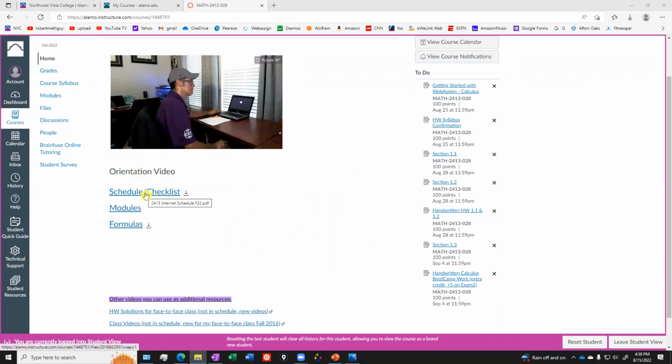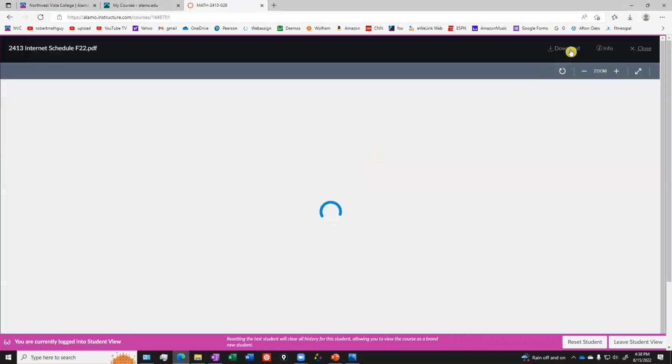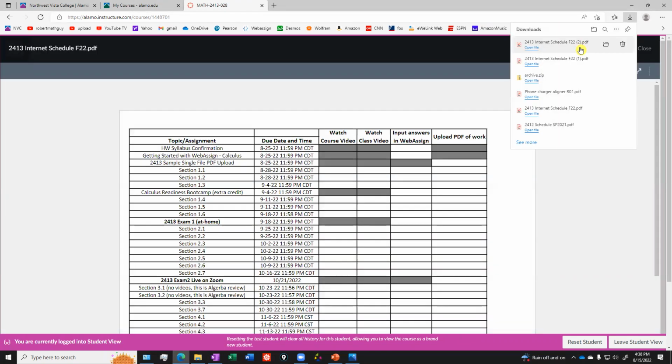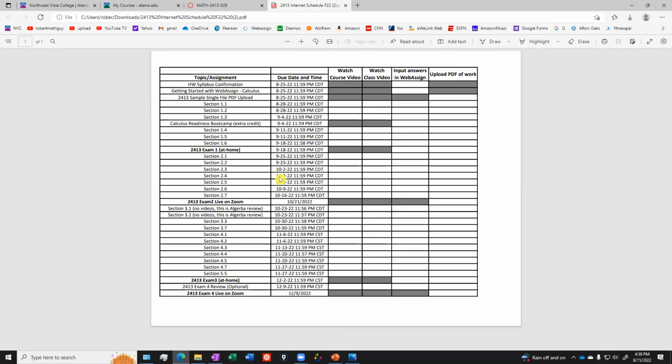And then we have our schedule checklist. So I'm going to go ahead and download this. I recommend you do the same thing. When you download that, open it up, maybe print it out. This is going to show you all the things you're going to be doing and when things are due. And then this is the actual checklist to make sure that you've done the things you're supposed to do.